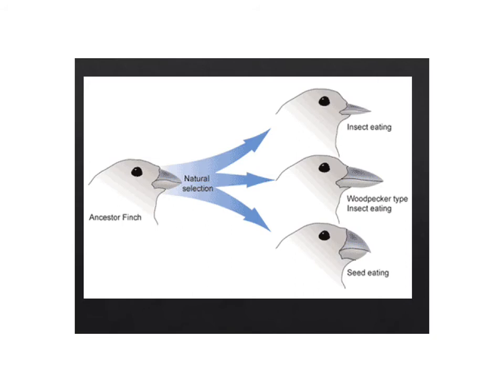This is only 3 of the 13 different, but we might have an ancestor finch, and through natural selection, adaptive radiation, we might have a bird that's evolved for eating insects. We might have a bird that has a woodpecker-type beak for eating insects inside trees. And then we might have another one that has a thick bill for eating seeds, for cracking open seeds. So they're each eating something different and probably not necessarily reproducing with one another, and you end up getting different species over time.